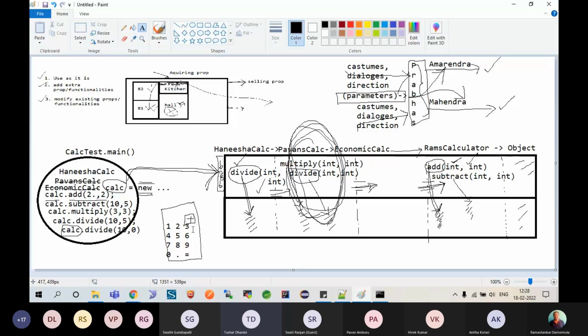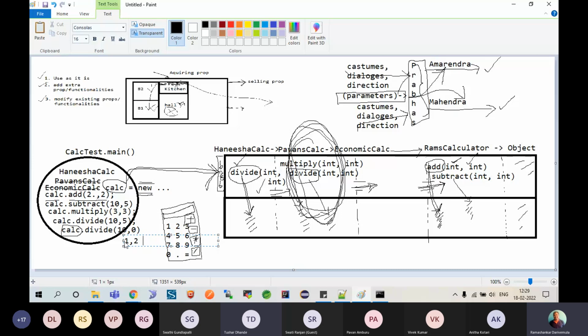Now look, in this calculator I have a plus symbol, and I have a minus symbol, and I have a multiplication symbol, and I have a division symbol. It's a small calculator of mine, very small. Okay, you know that you press a number and then press a symbol and then click on equals, you will get your output here. Now you have to tell me, I wanted to add 1, 2. Tell me which symbol I have to use.